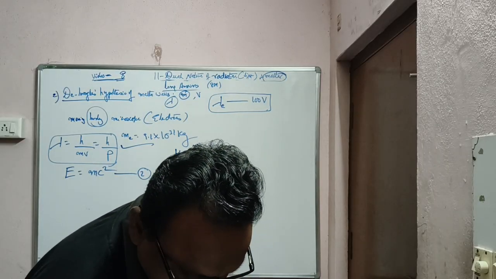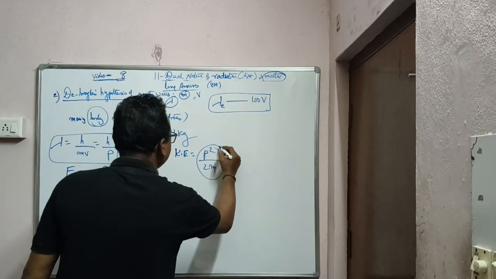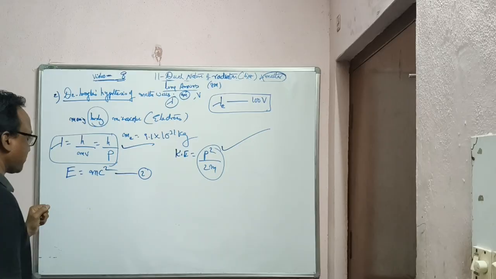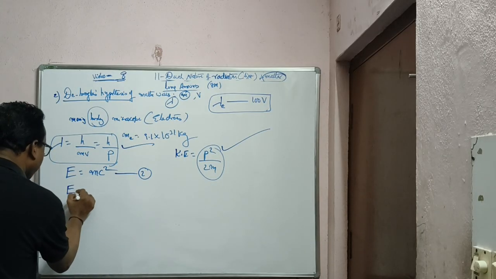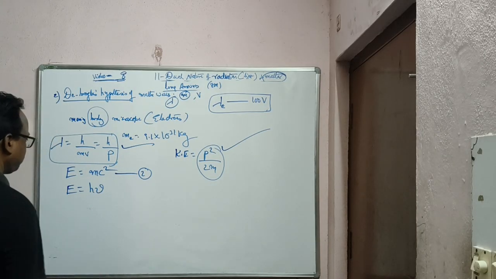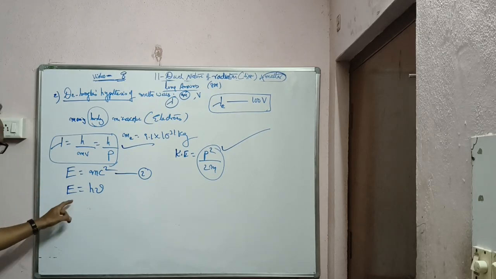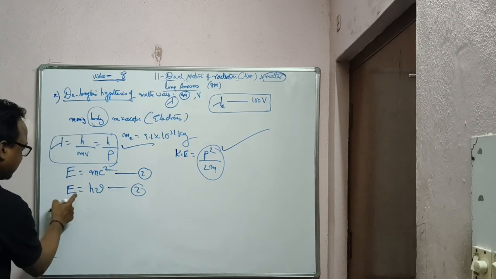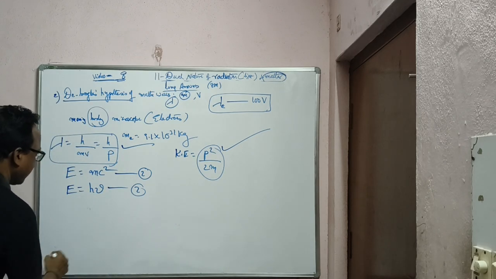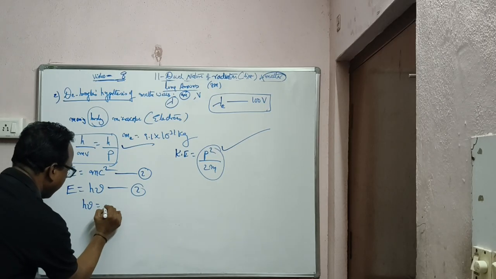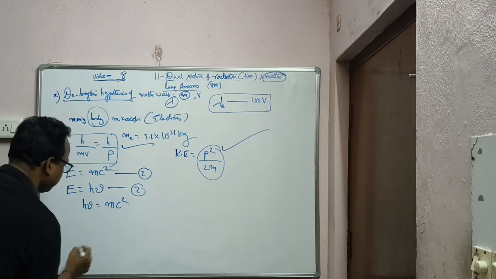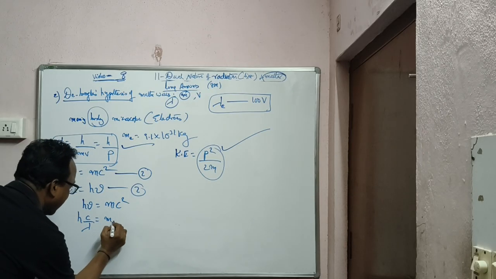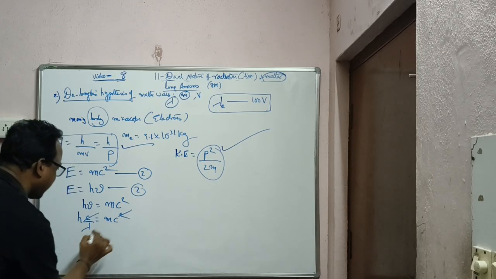E is equal to mc square, and this is for momentum. But what we need is this one, so E is equal to mc square is one, Einstein's equation. The other is the quantum theory, E is equal to h nu. So if you compare, both are energy. This is quantum theory, this is Einstein's theory. So h nu can be equal to mc square. And what is nu? c by lambda. m into c square, one c gets cancelled.